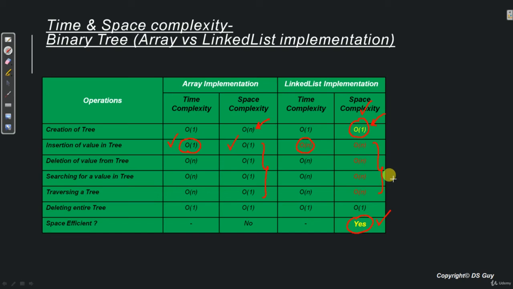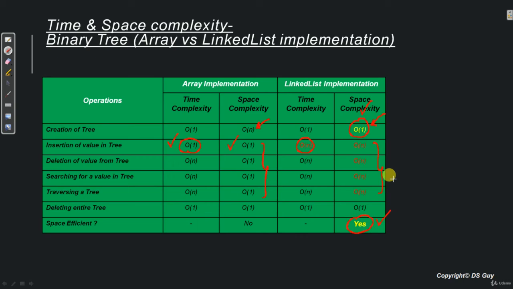However, in case we don't know the size of the binary tree, we should always go for linked list implementation, because in that case we can add as many nodes as we want in the tree without fearing the size of the tree. Fine. So I hope you have understood the entire concept of binary tree both with array as well as linked